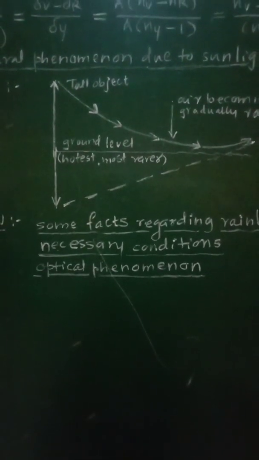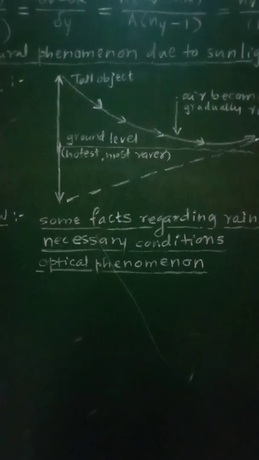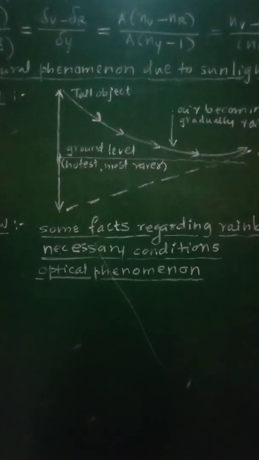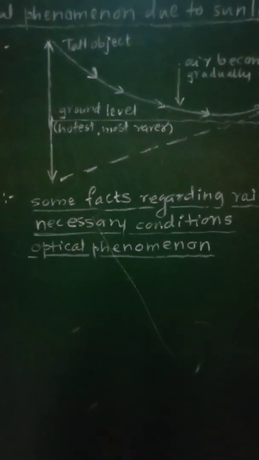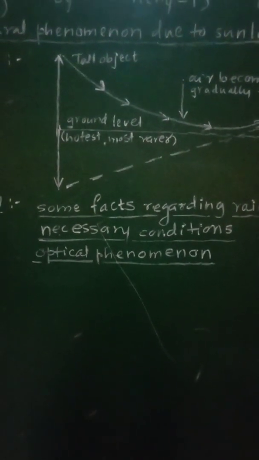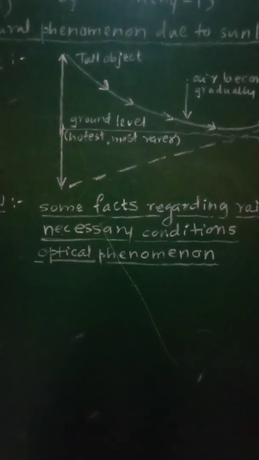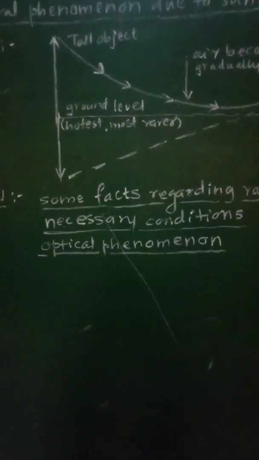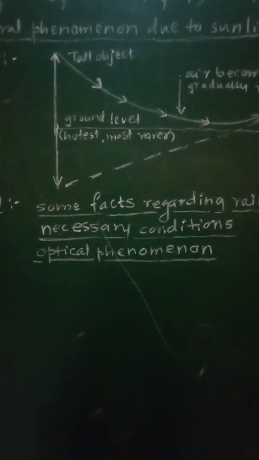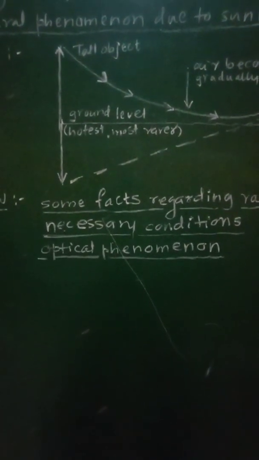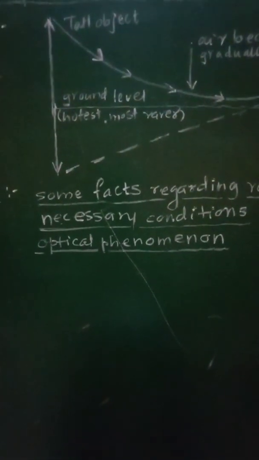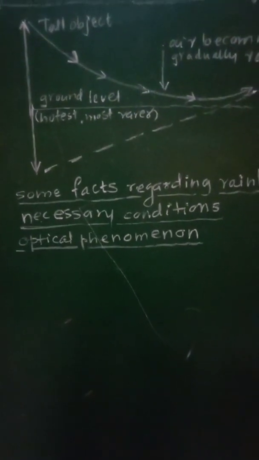The conditions necessary for the formation of rainbow are light shower with relatively large raindrops. So raining must be light and the raindrops must be large. Similarly, it will be observed only at the morning or evening time, and for that enough sunlight must be there. And now let us see the optical phenomena which are involved in the formation of rainbow.